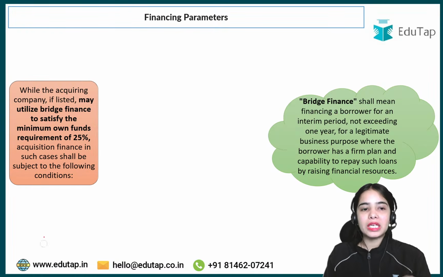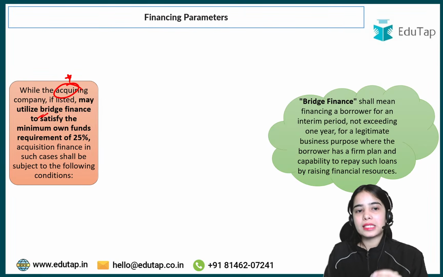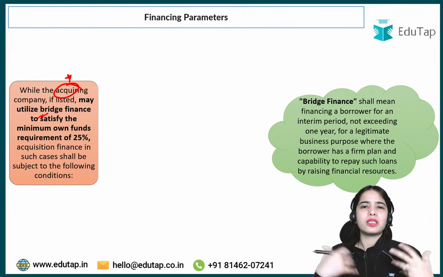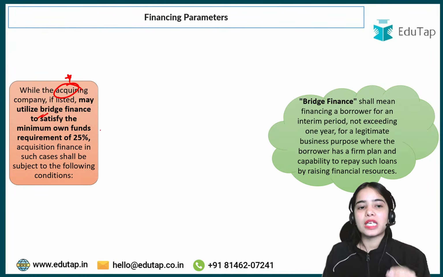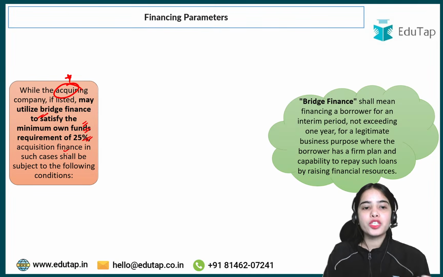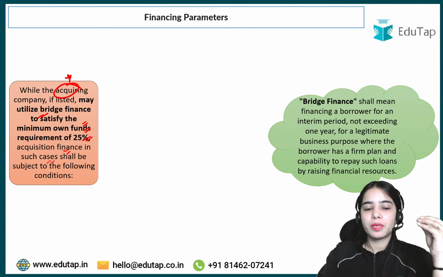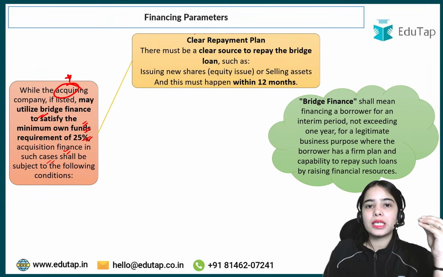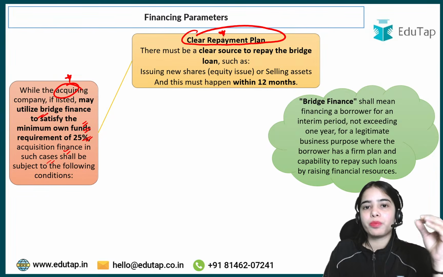So what does this mean? This basically means that the acquiring company, if it is listed, that means it is an established acquiring company, can utilize bridge finance to satisfy the minimum own fund requirement of 25%. Acquisition finance in such cases shall be subject to these conditions. There should be a clear repayment plan.